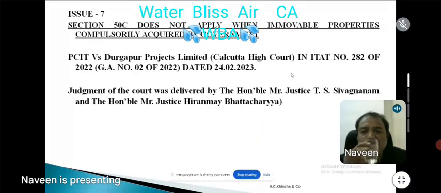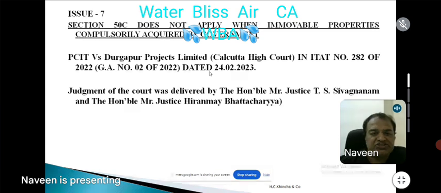Now, one more issue, sir. Next issue: 50C does not apply when immovable properties are compulsorily acquired by the government. So, when immovable properties are compulsorily acquired by the government, where is the question to disbelieve? This is not a transaction between two private parties. When the government themselves are compulsorily acquiring the property, how can you apply 50C?